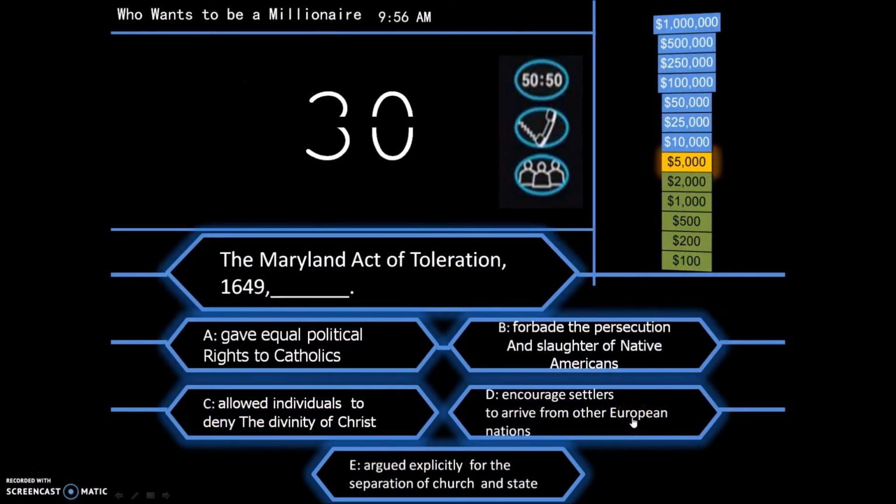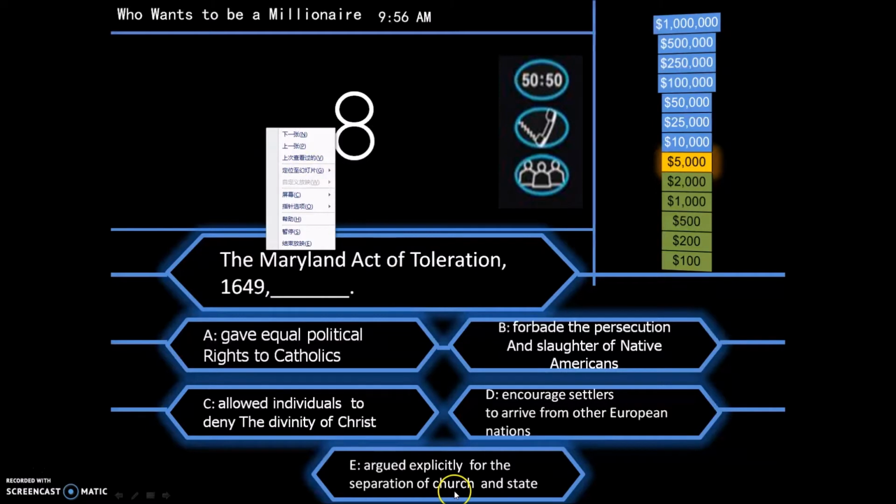Maryland. The Maryland Act of Toleration of 1649 gave equal political rights to Catholics, forbade persecution and slaughter of Native Americans, allowed individuals to deny the divinity of Christ, D. encouraged settlers to arrive from other European nations, or E. argued explicitly for the separation of church and state.